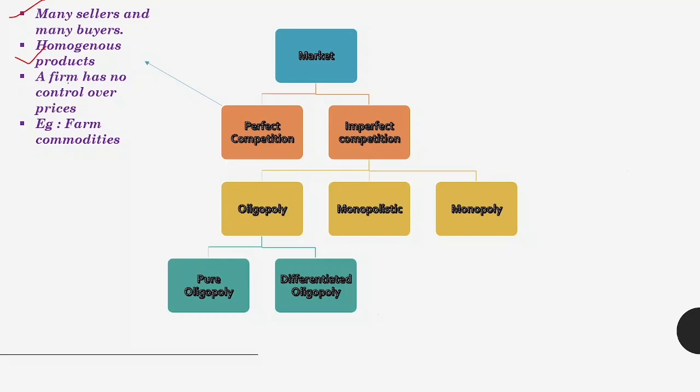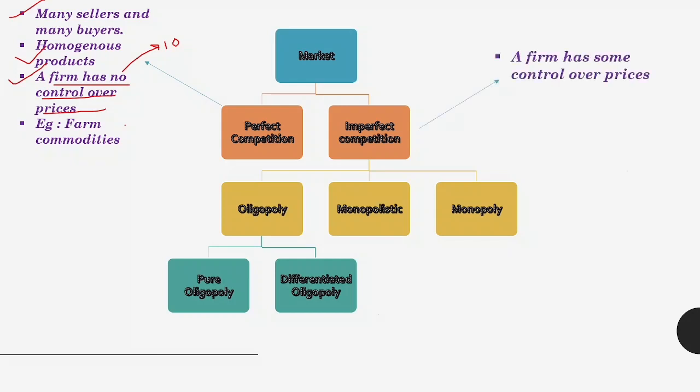We can take the example of a sabzi mandi. In a sabzi mandi, every vegetable vendor is selling the same potatoes, the same tomatoes. The product is similar, so it's a homogeneous product, and there are many sellers and many buyers. Suppose the price in the industry is fixed, say a potato will be sold at 10 rupees, so every vegetable vendor will sell at the same price. So a firm has no control over the prices, right? It can only control the level of output. An example is farm commodities.